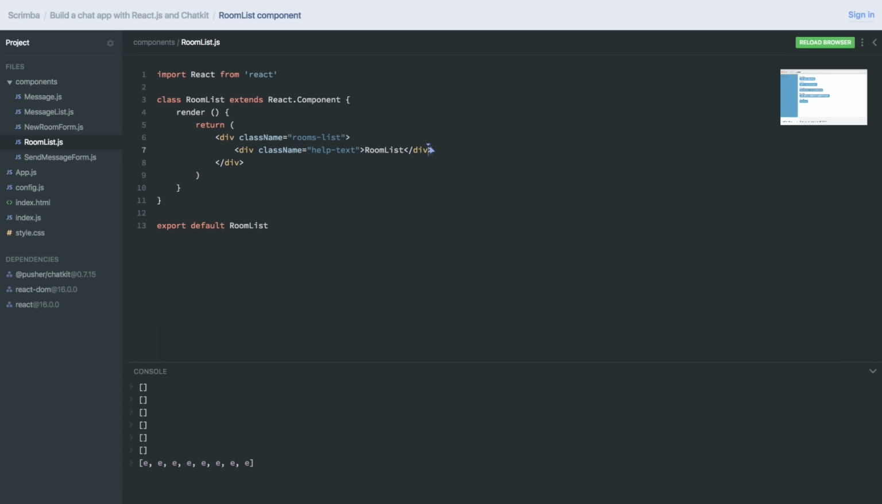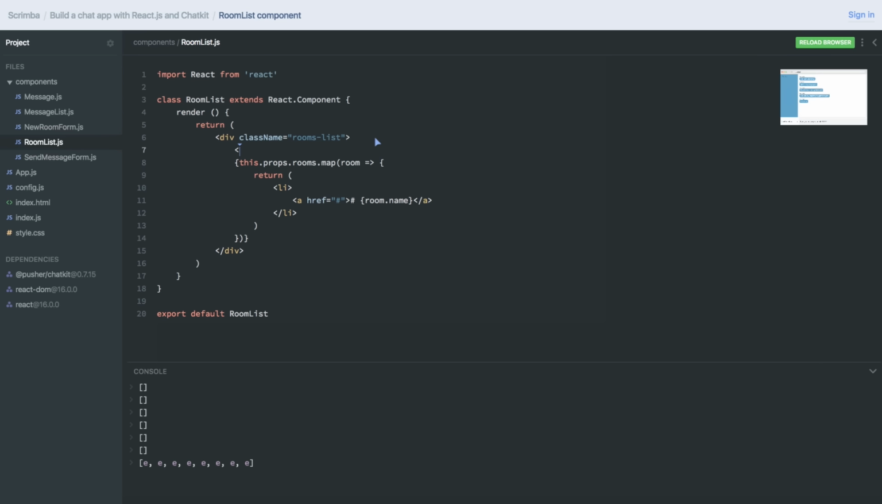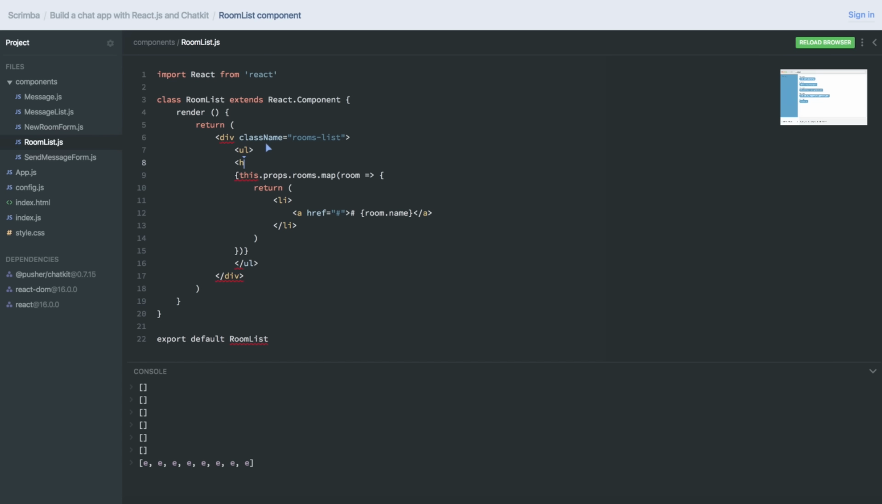So now we need to render the rooms right here. And to do that, we're going to do the exact same thing we did with the messages. We'll do this.props.rooms.map. We get access to the room in the callback function, where we're going to return list item, which is wrapping around an anchor tag, which goes to nowhere, but which contains room.name. And as we're using list items here, we need to add an unordered list, just wrapping these. And I also want to have an H3 which says your rooms.